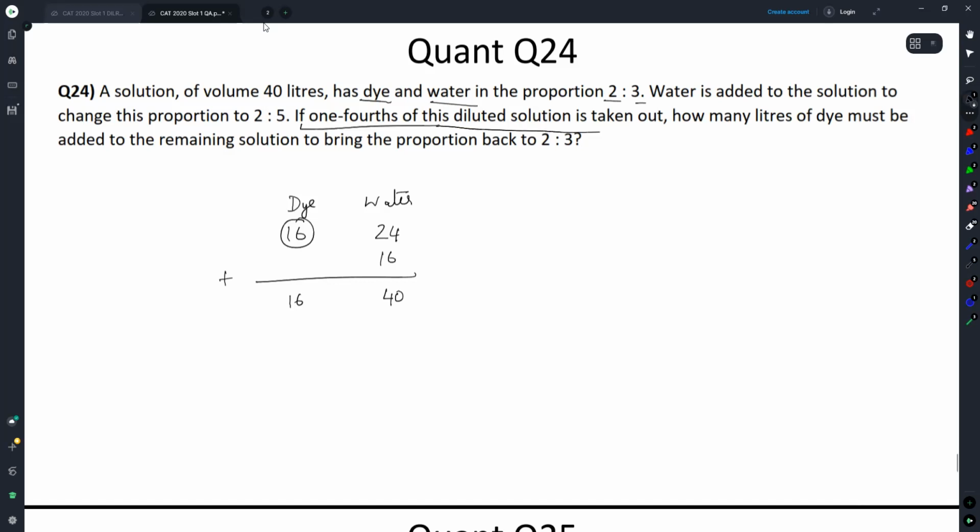If 1/4 of this diluted solution is taken out, can I say 1/4 of each of the constituents is taken out? So -4, -10, we are left with 12, we are left with 30. How many liters of dye must be added to the remaining solution to bring the proportion back to 2:3? Now water remains same. Something has to be added so that the ratio becomes 2:3. What needs to be added here, people? 8. Take it. Question done.